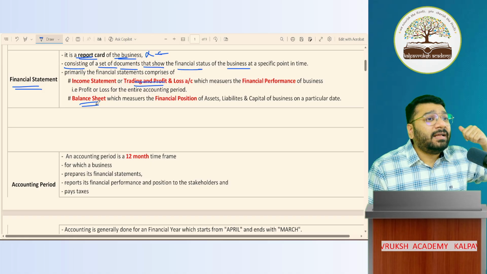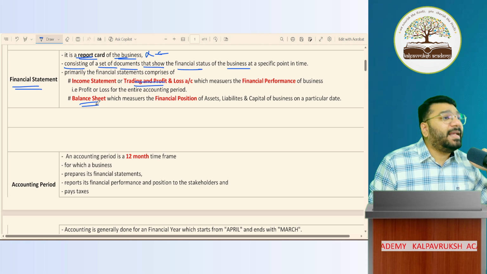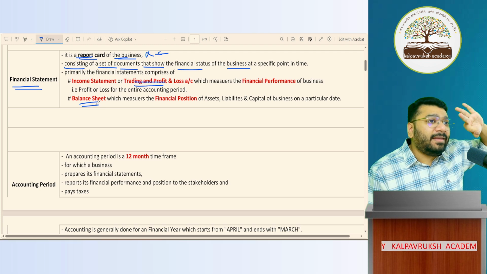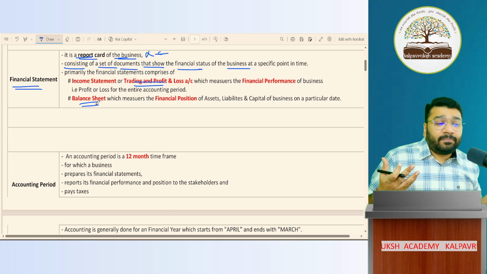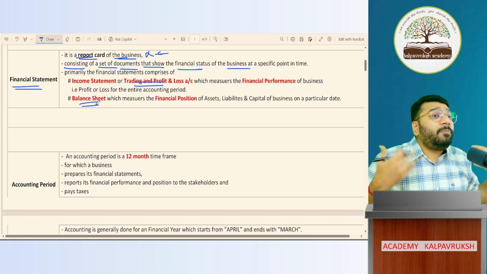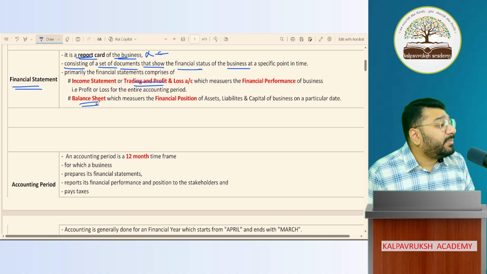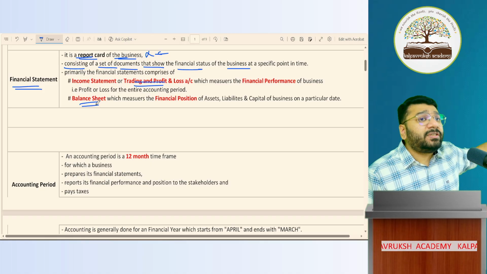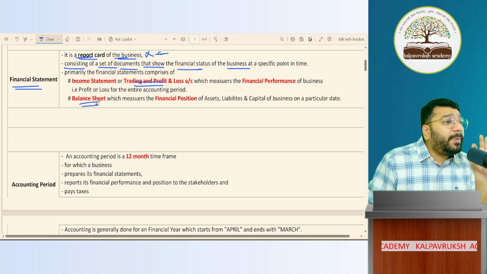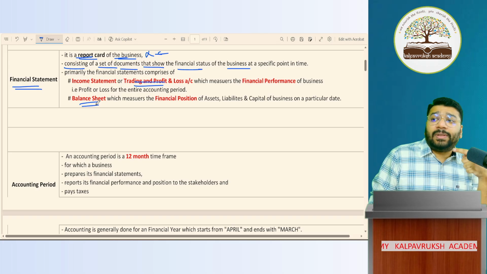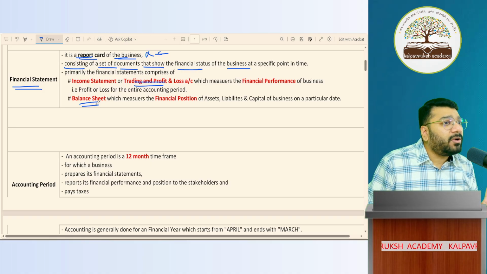In case of companies, the trading and profit and loss account is given a new name called statement of P&L, then balance sheet, then cash flow statement, then notes to accounts. So depending on for what people or for what business you're preparing the accounts, accordingly, the meaning of the financial statement will change. Now, what I'm discussing is from the point of view of the sole proprietorship business concern. When you come to 12th standard, you have partnership also, you have company accounts also. So about this, we'll discuss in depth in 12th standard.